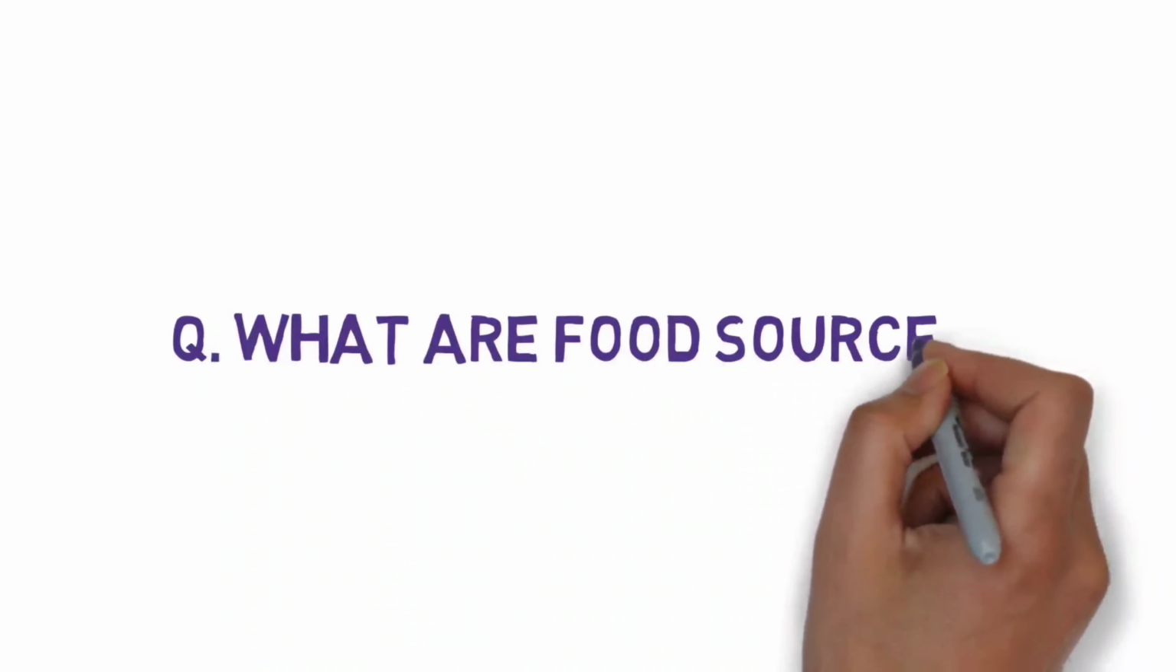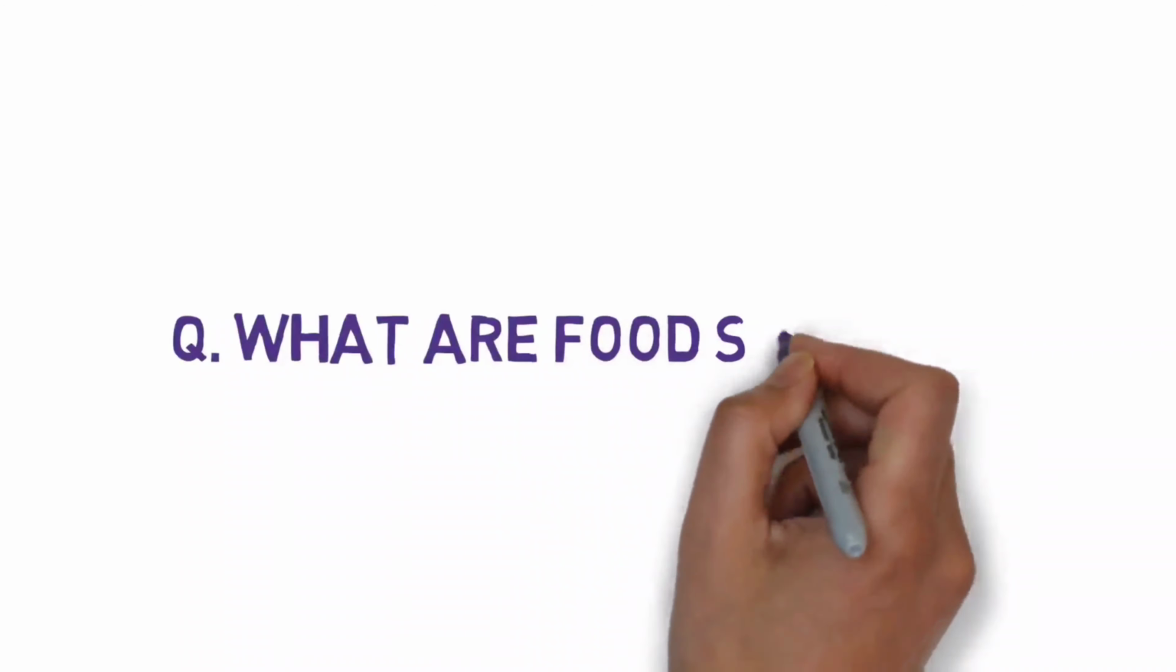What are the food sources? We studied yesterday that we have got two kinds of sources, and I had given you one homework also: search if we have got any other kind of source. No, we don't have any other kind of source. We've got only two kinds of source. What are they? Plants and animals.